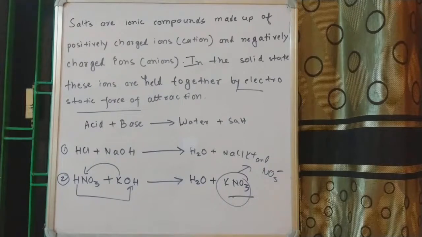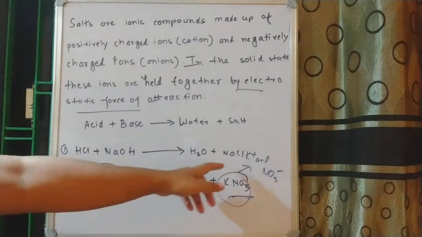So for example, if we take one very strong acid and mix it with a weak base, then what will happen? Then also the neutralization reaction will proceed, water will be formed and a salt will be formed. But this time the salt which has resulted from the reaction of strong acid and weak base will be of some different character.